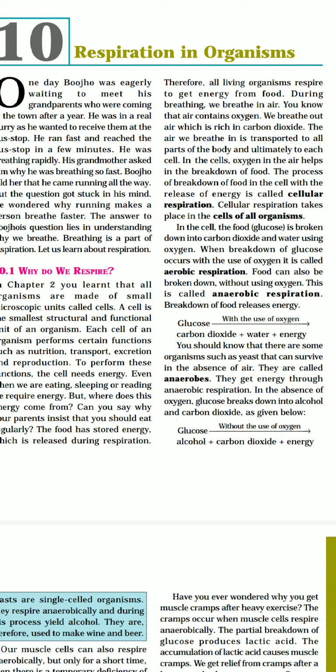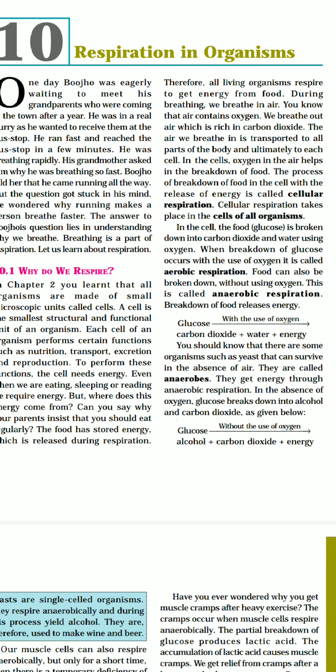Now, as you can see here, there is a first equation given: glucose with the use of oxygen gives carbon dioxide, water, and energy. And this is the type of respiration which we call aerobic respiration. Why is it aerobic respiration? Because it takes place in the presence of oxygen, and it is only done by aerobic organisms, those organisms which can break down their food in the presence of oxygen, like humans, all animals, they respire in the presence of oxygen.